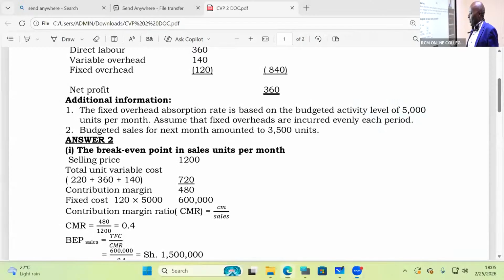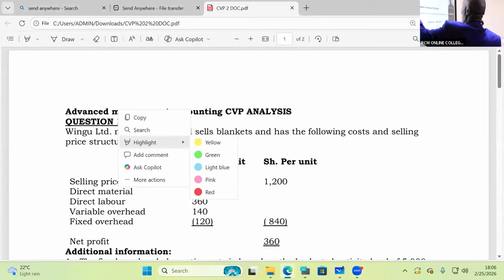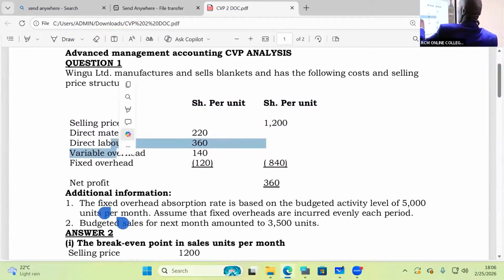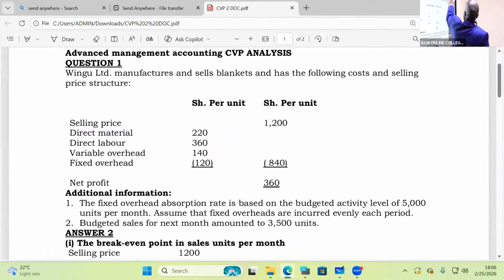All right. So if you're given this kind of question, a very easy question, I'll be able to share this with you later. We are told here, question number 1, Wingu Limited. What does it have here? It manufactures and sells blankets and has the following costs and selling price structure. The selling price has been given as 1,200.